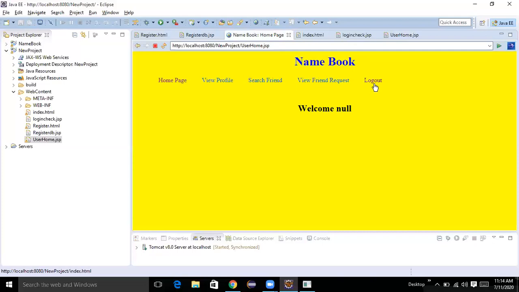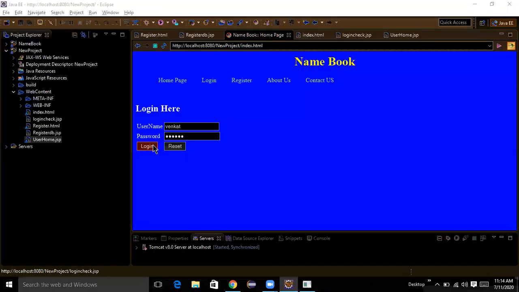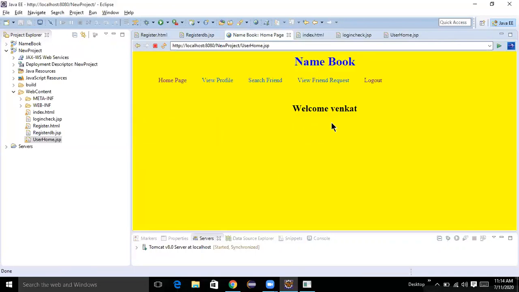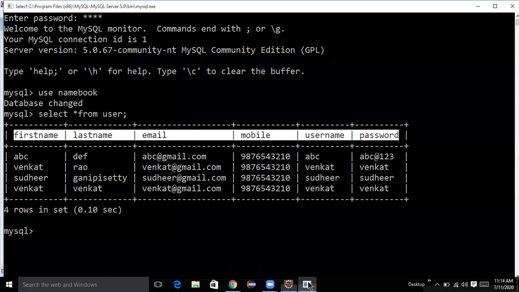So null is showing. So once we log out and then log in, we can see. Login successful. And who was logged in? Venkat. Suppose some ABC was logged in. You can observe. Okay.